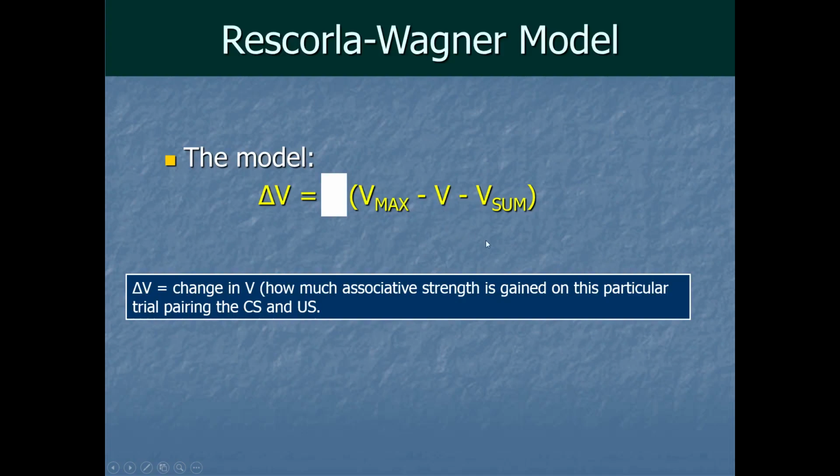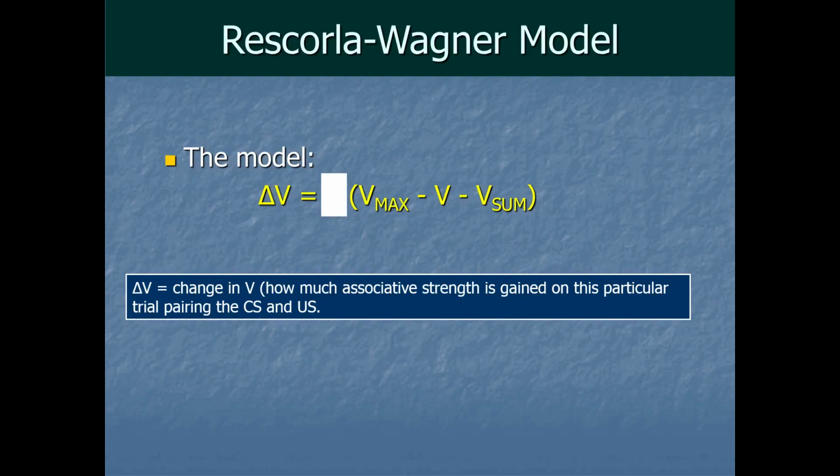And then also subtract out the associative strength, or the battery power, that's already been hooked up to everything else that's ever shown up with the US before, which is V sum, the sum of all that stuff. But if we stopped here, the equation would basically be saying that our next trial would max things out, that it would suck up literally all the power that's left, which doesn't really make any sense.